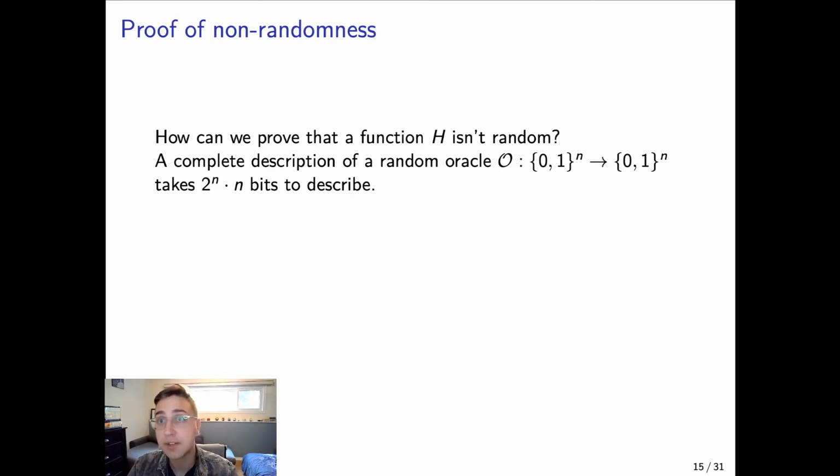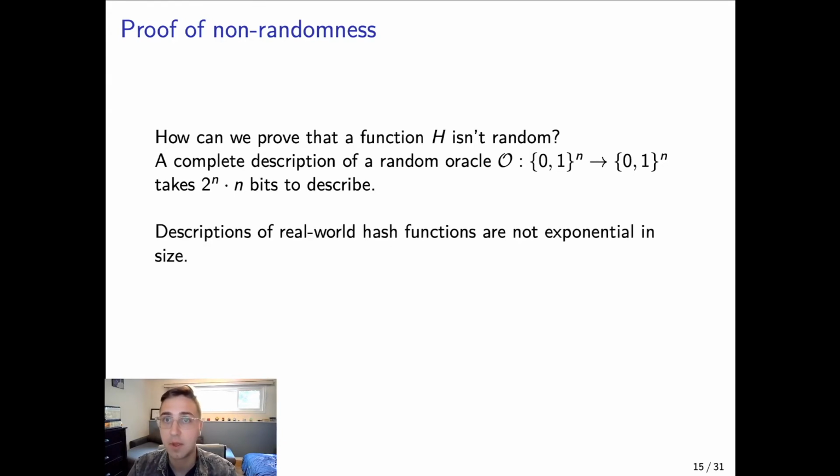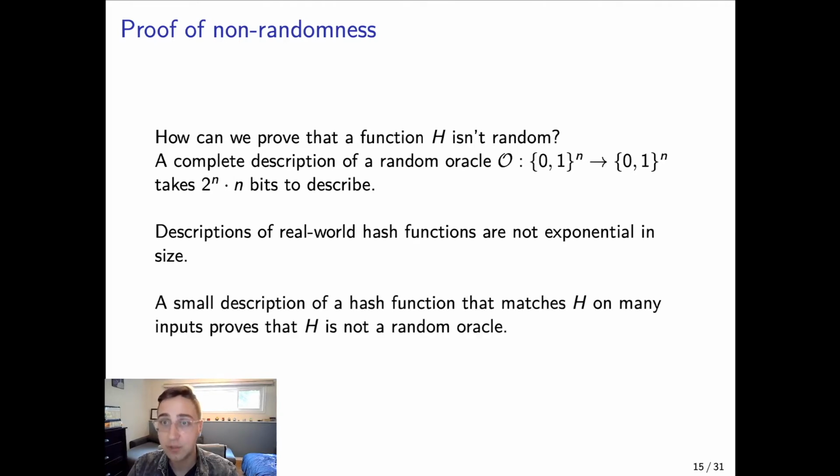Well, a complete description of an actual truly random function, like a random oracle, let's say from n bits to n bits, takes an exponential number of bits to describe, because it has to be described for every single input if it's truly random. But descriptions of real-world hash functions are generally not exponential in size. They're just a reasonably sized amount of code. So a small description of a hash function that matches some function h on many, many inputs proves that h is not a random oracle, so long as these inputs are determined in some sort of random way.